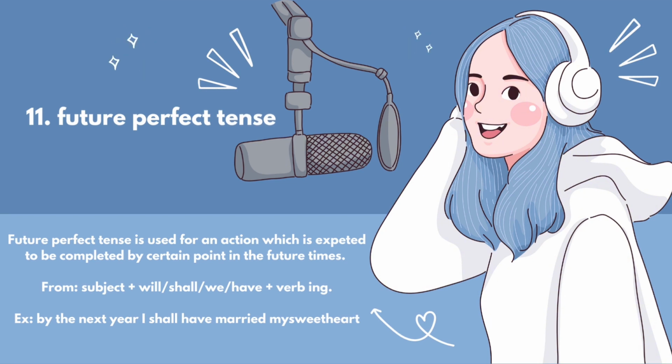Future perfect tense is used for an action which is expected to be completed by a certain point in future time. In this tense, the form is subject plus will or shall plus have plus verb three. For example, by next year, I shall have married Mr. Sweetheart.